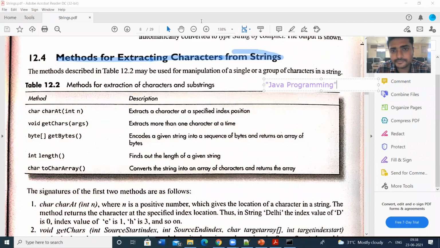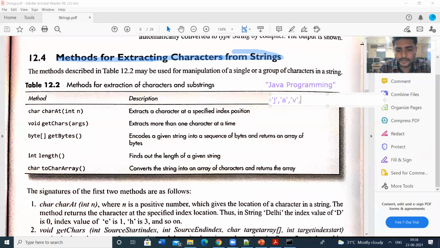Characters means J, A, V, A, P, and so on. All these are characters.